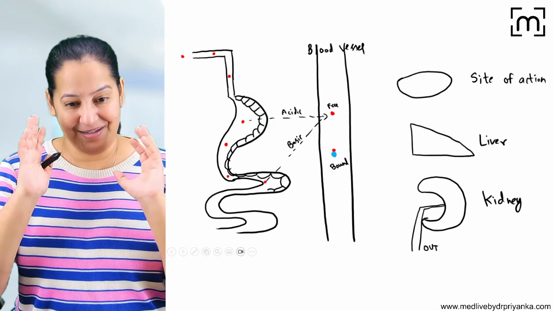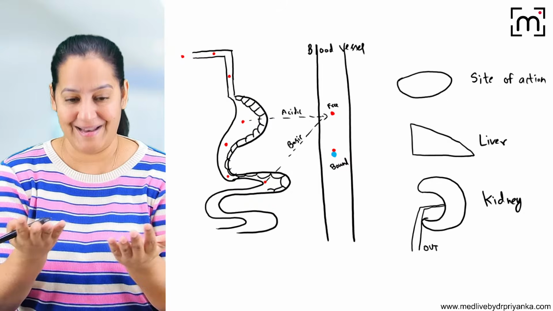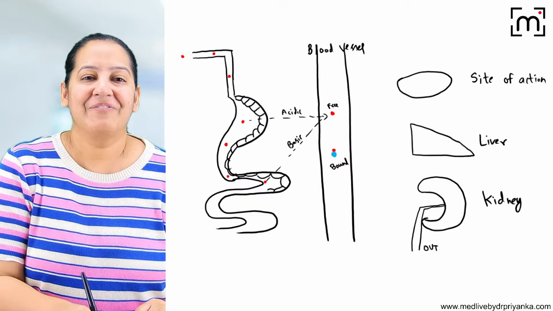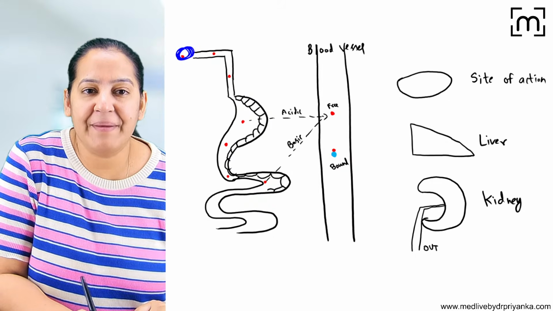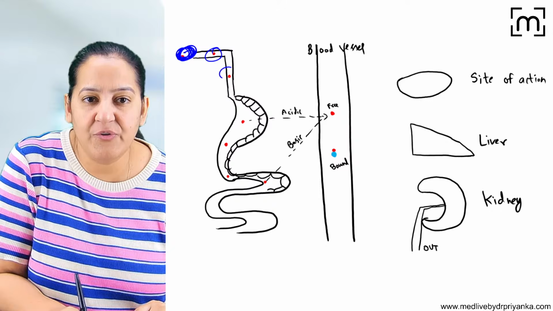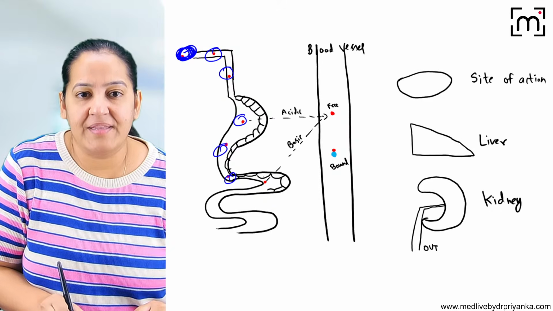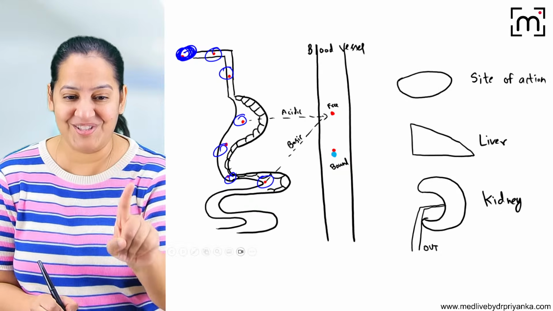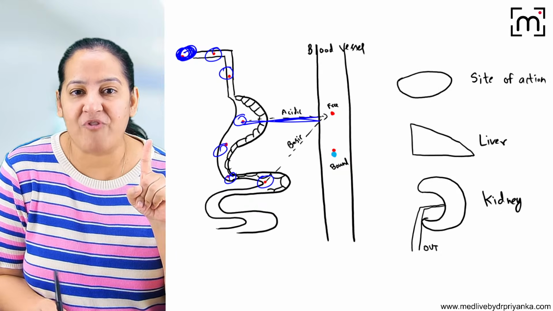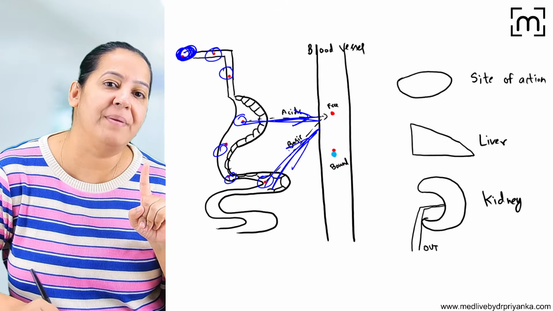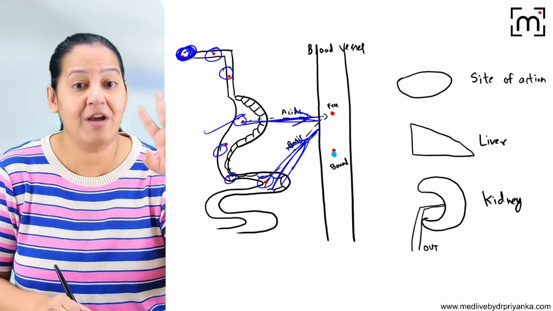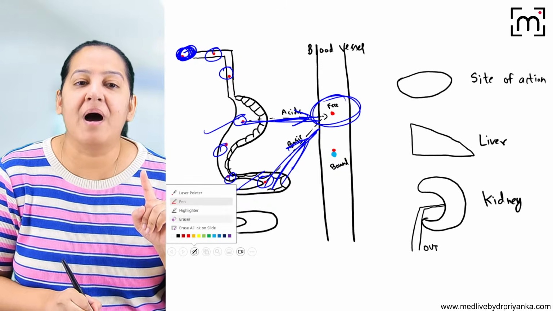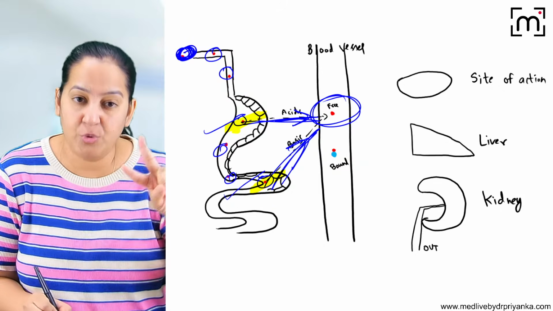So let me tell you the summary. Everyone on the screen, what have we learned? Listen. We are taking the drug by mouth. You can see the patient is taking the drug by mouth. It's going in the esophagus, the stomach, and the intestine. The first rule we have learned is that for absorption, same pH is required. So acidic drug is absorbed from acidic medium and basic drug is absorbed from basic medium. Ultimately, whether it is acidic or basic, the drug reaches circulation. So acidic drugs are absorbed from the stomach and basic drugs are absorbed from the intestine, two different organs.